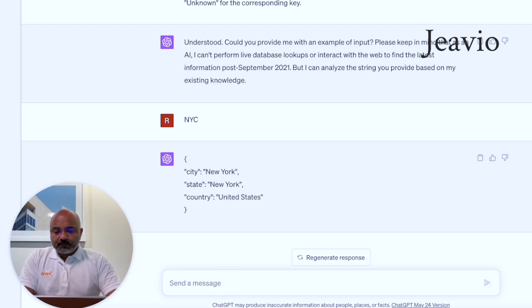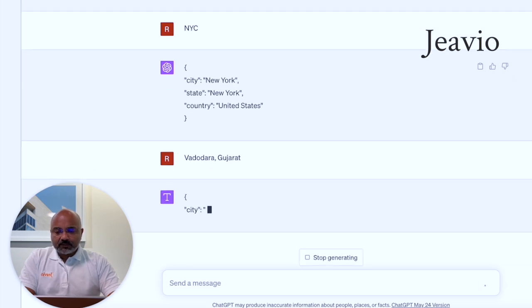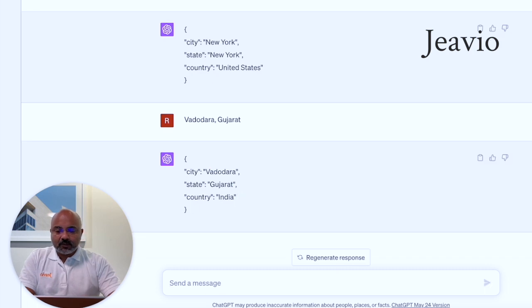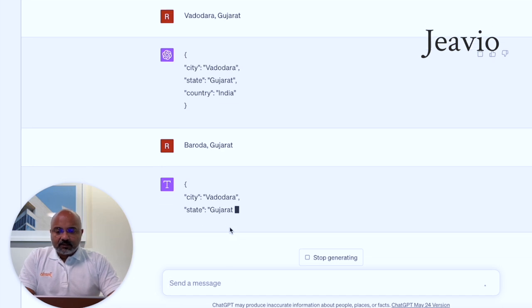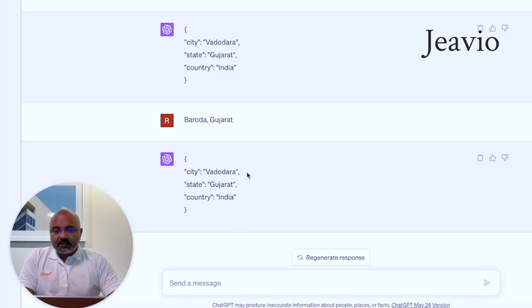Let's give it something different. So we say Vadodara, Gujarat. This is a city in India where GView is headquartered. Great place. So it says City Vadodara, State Gujarat, country India. Now, Vadodara also used to be known as Baroda, and that name was changed maybe 25 years ago. So let's see how ChatGPT deals with ambiguous data. I'm going to give it Baroda, Gujarat instead. Okay. So here you can see that the model returns to us the canonical name for the city, which is Vadodara.